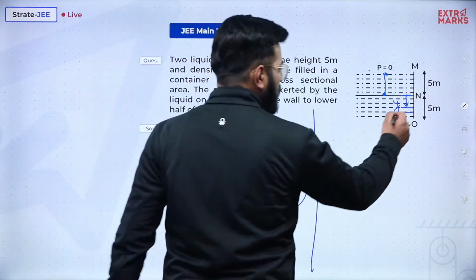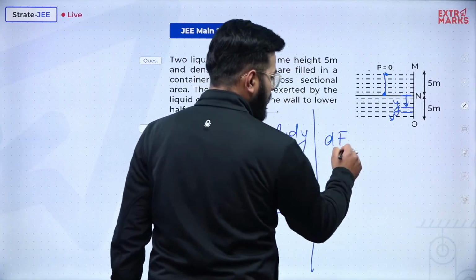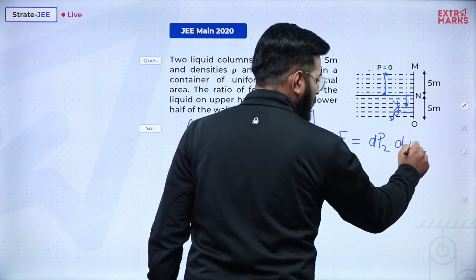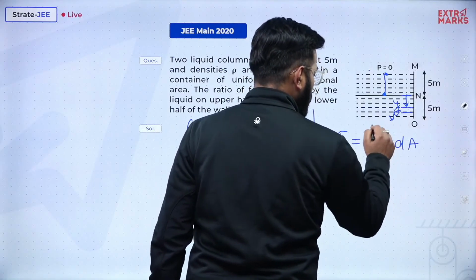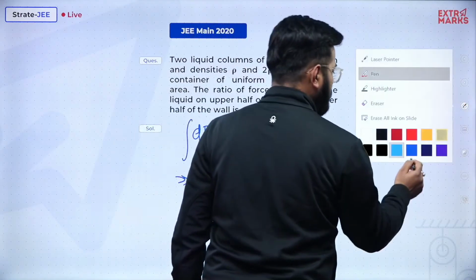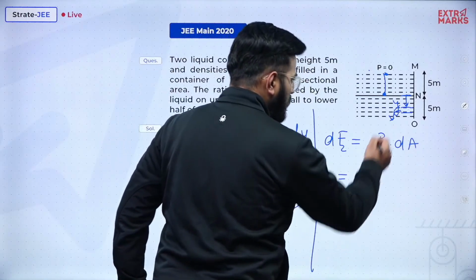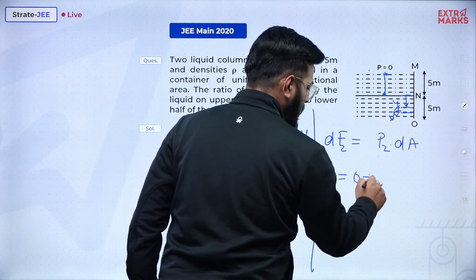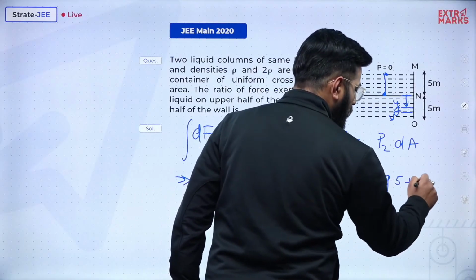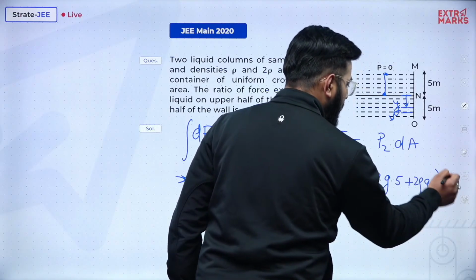So dF2 will be the pressure at point 2 into dA. That is 0 plus rho g 5 plus 2 rho g y, all multiplied by dA.